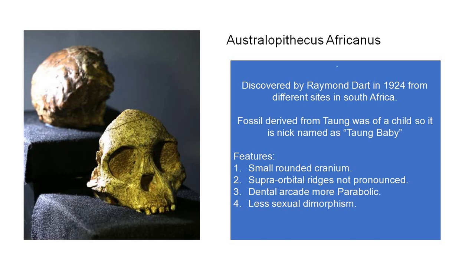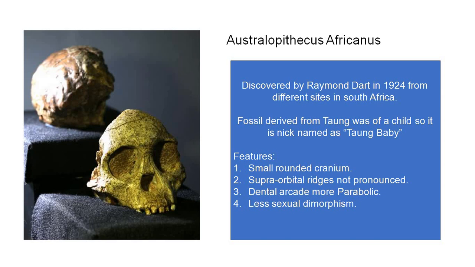This is also a very famous species and it was discovered by Raymond Dart in 1924 from different sites in South Africa. We get a number of fossils of Africanus.